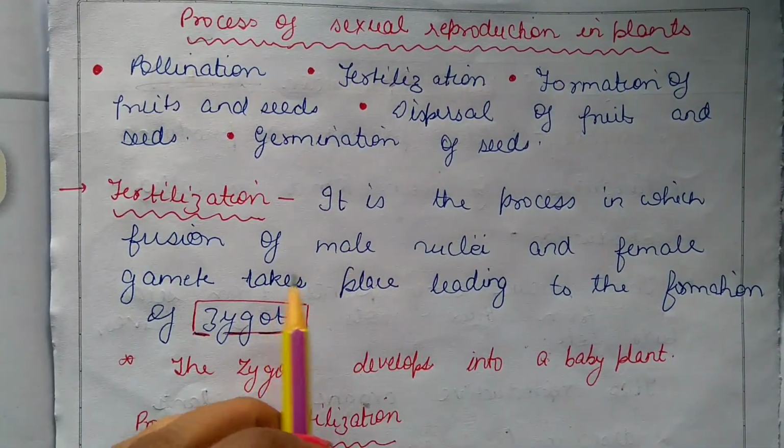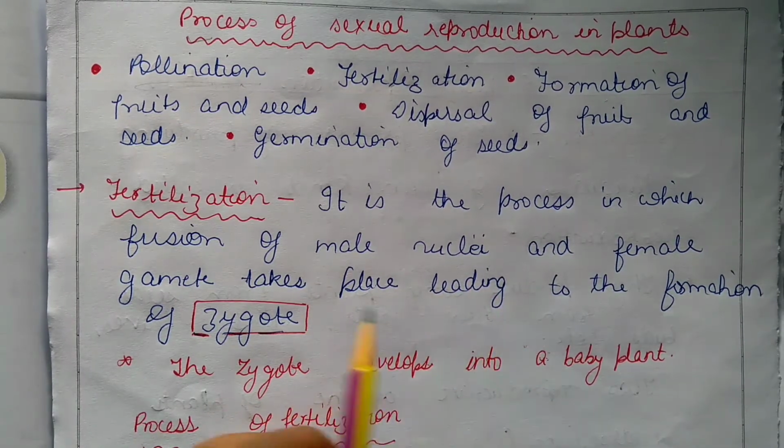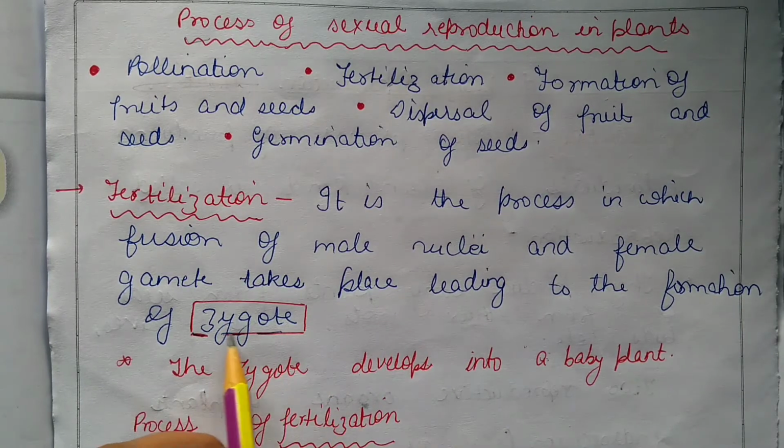It is a process in which fusion of male nuclei, or you can say male gamete, and female gamete takes place, leading to the formation of a structure called zygote.